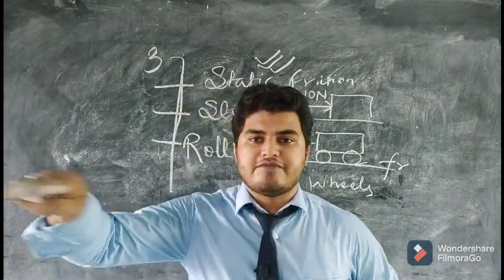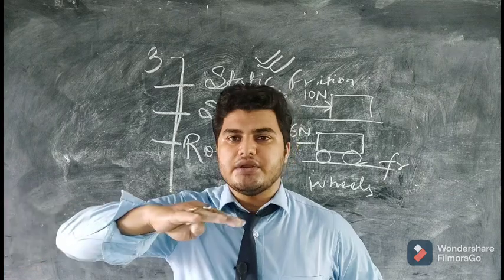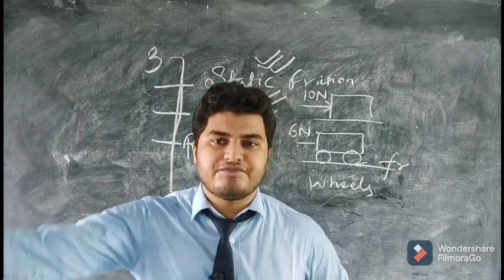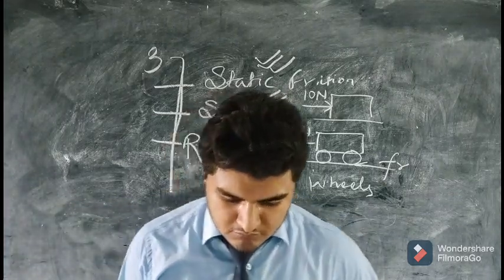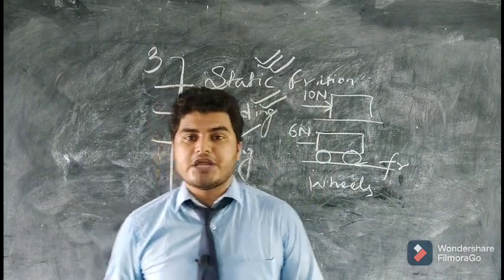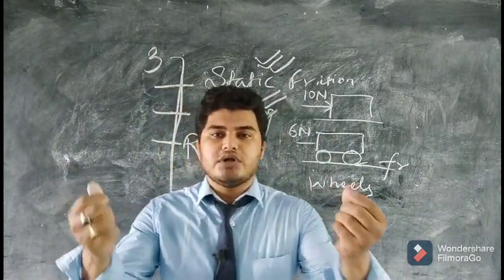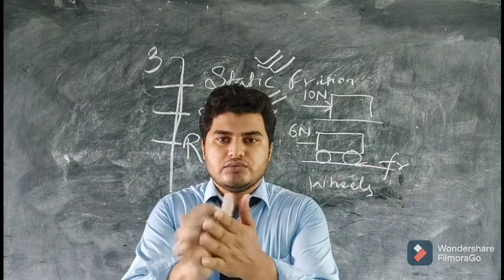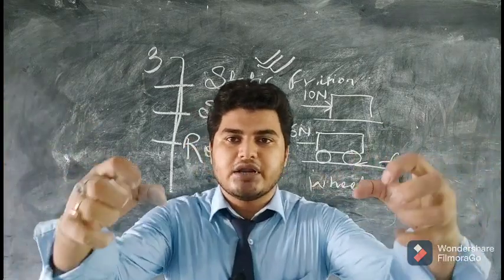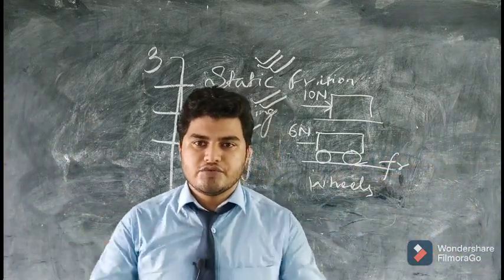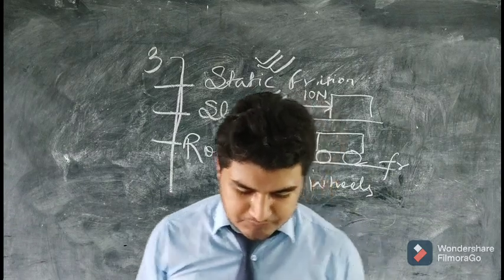Spreading sand on the surface. Sand will be spread, then it will make the surface rough. It will increase the friction. To get a better grip, wrestlers and gymnasts use powders, sand, soil in their hands for getting a better grip on the opponent. So that is in order to increase the friction.